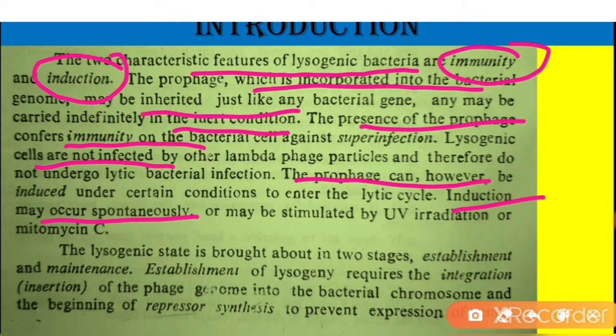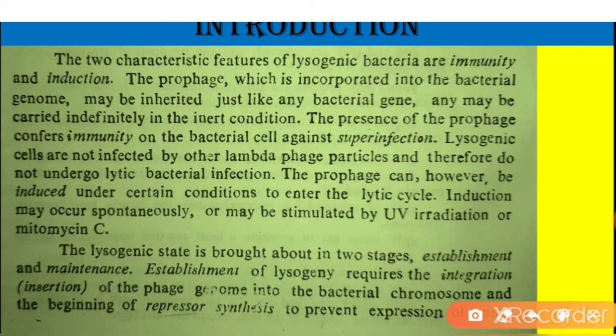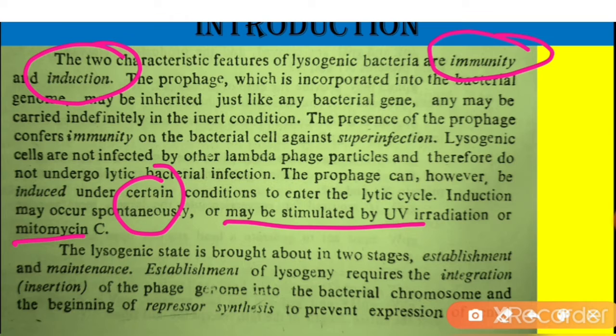Now, the genetic map of lambda phage is a very important point for the lysogenic cycle. We know that the genetic map is divided into different parts, that is left, right and the immunity operon. The immunity operon decides whether the lambda phage is going to do the lytic cycle or the lysogenic cycle. Another part is induction. Induction occurs spontaneously or may be stimulated by UV radiation or mitomycin C, and these two factors are very important for the lysogenic cycle of bacterial cells.